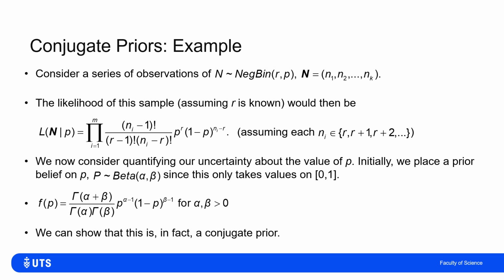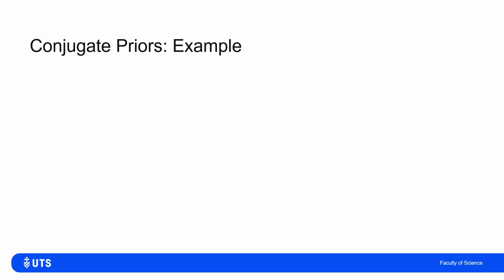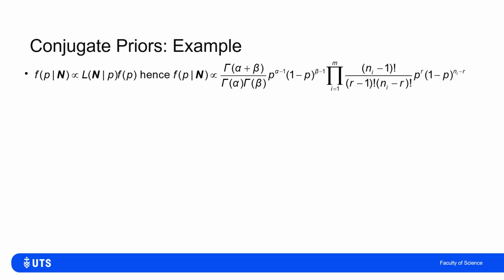I want to show that this is a conjugate prior. The way I would show that this is a conjugate prior is by writing down the posterior. And the posterior is proportional to the product of the prior and the likelihood. The prior we set as a beta distribution, so it is proportional to p to the alpha minus 1, 1 minus p to the beta minus 1.